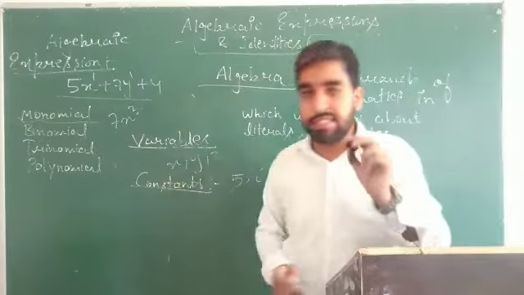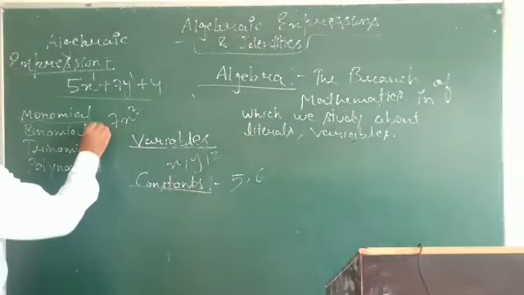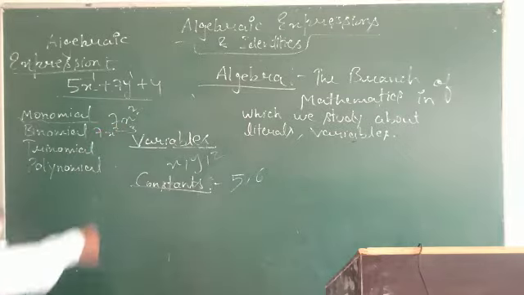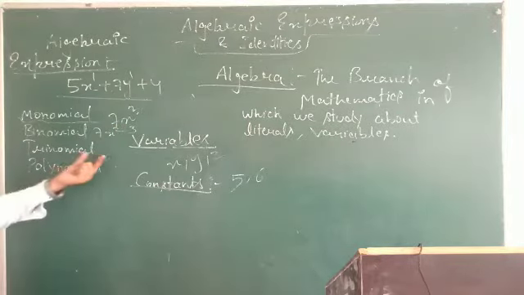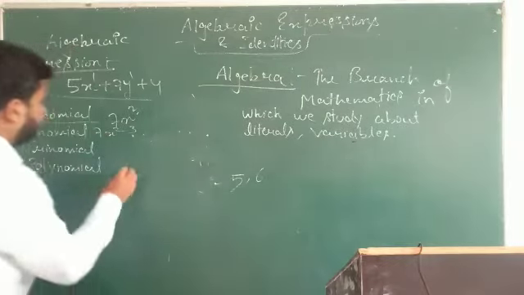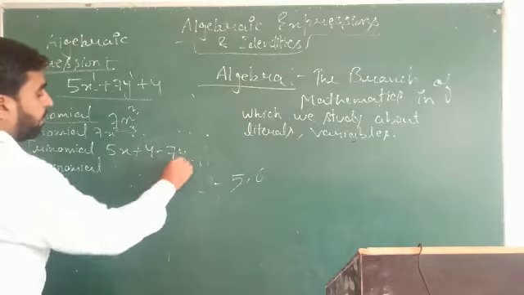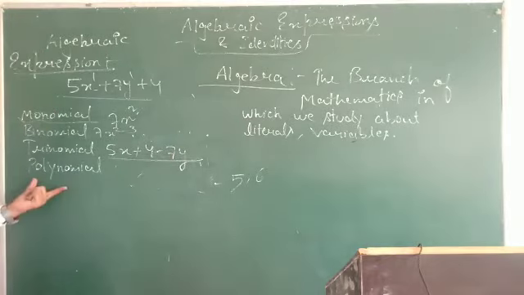If it is holding two terms, this will be known as binomial. So binomial means there should be at least two terms. Suppose we have written 7x square minus 3. So this will be binomial. Trinomial, it should have at least three terms. For example, we may write an example, 5x plus 4 minus 7y. So this will be trinomial.